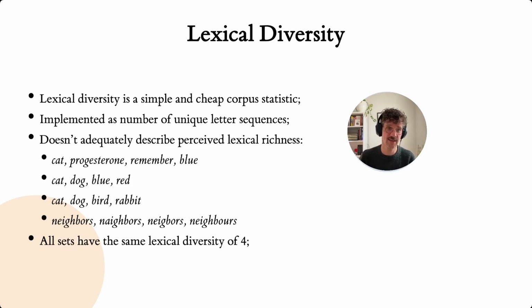So here we have a set: cat, progesterone, remember, blue, and we can compare that with a set: cat, dog, blue, red, or cat, dog, bird, rabbit, or even with a set of different spelling variants of the word neighbor. Now, if we define a unique word as a unique orthographic combination of letters, then all these sets have a lexical diversity of 4. But it doesn't really seem to match our intuition, does it? The first set seems much more diverse semantically than the third set, let alone the last set with only historical spelling variants of the same word.